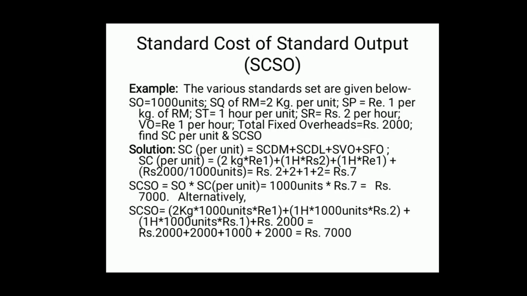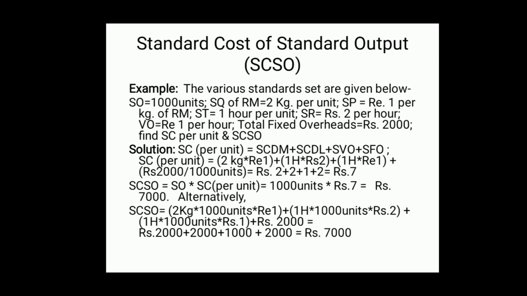Let us consider an illustration to find SCSO, that is standard cost of standard output. The various standards set are given below. Remember, for our classroom purposes, the standards which are already fixed are given. Accordingly, we have to compute. SO, that is 1000 units, is standard output.